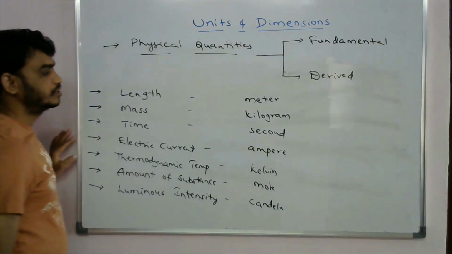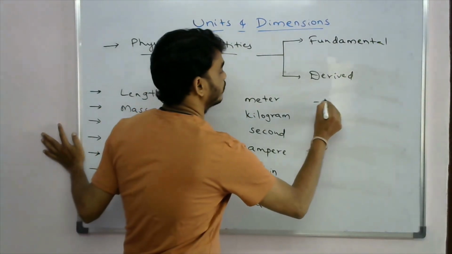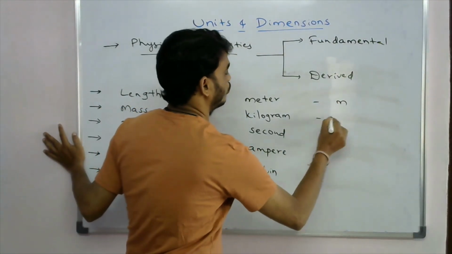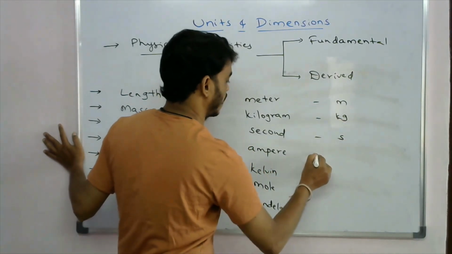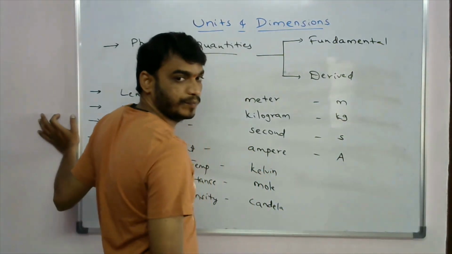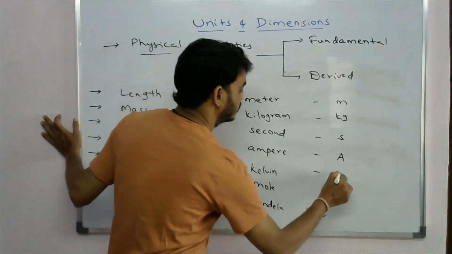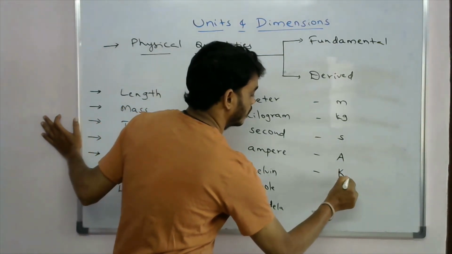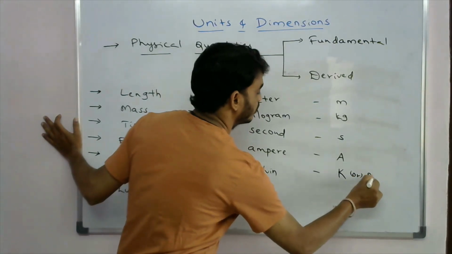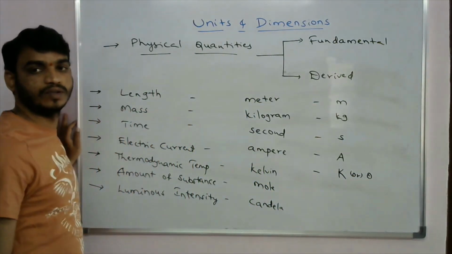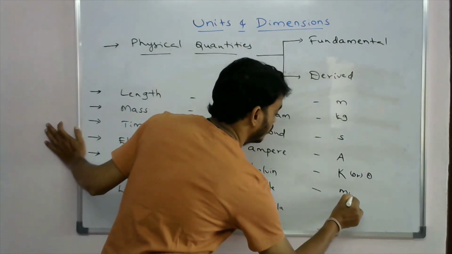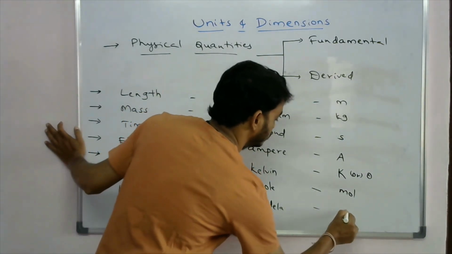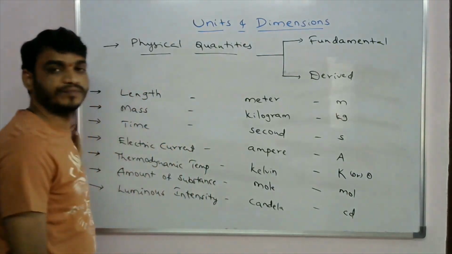Meter is represented with m, kilogram is kg, second is s, ampere is capital A, and kelvin is capital K, or it is also represented with theta. Mole is mol, and candela is cd.